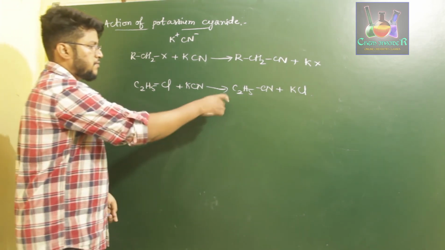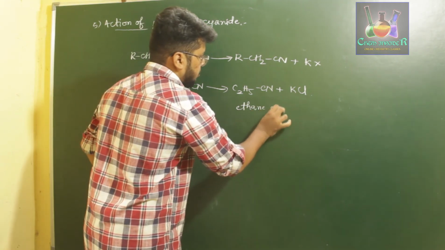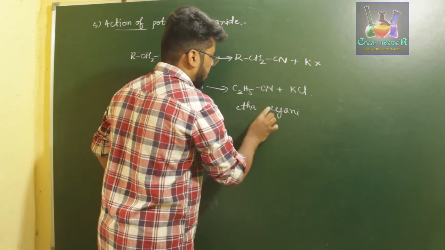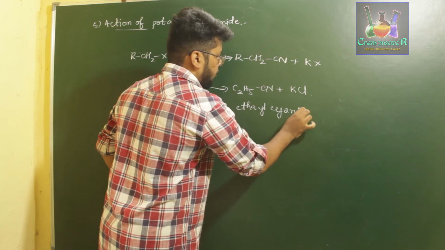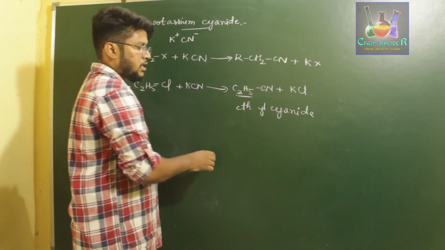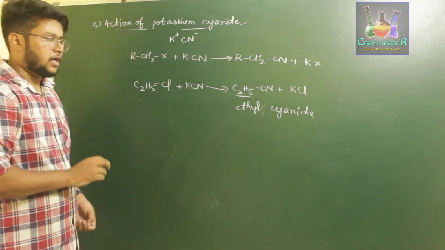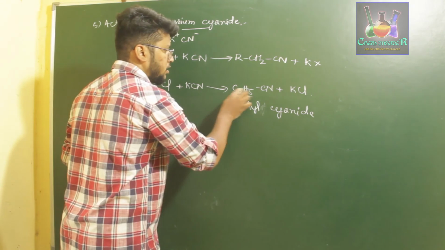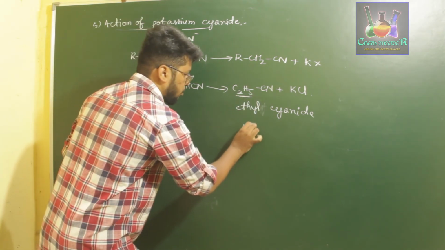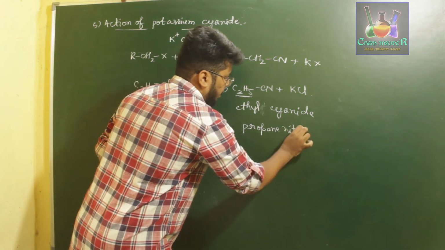This C2H5CN can also be named ethyl cyanide, if you consider just C2H5 as our parent group. This is called ethyl cyanide as the common name. If you have to provide its IUPAC name, this is a 3 carbon atom species, therefore it is called propane nitrile. Propane nitrile.